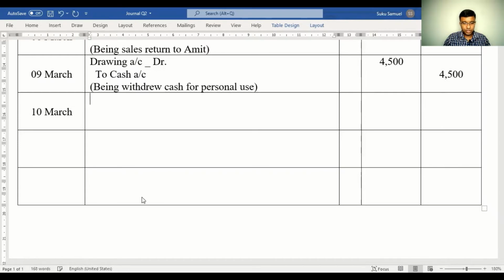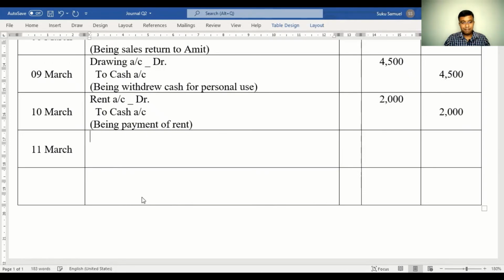10th of March, paid rent. Rent account is nominal, debit all expenses. So we have 2,000 to cash account. Cash would be going out, 2,000, being payment of rent. 11th of March, paid Matthew.